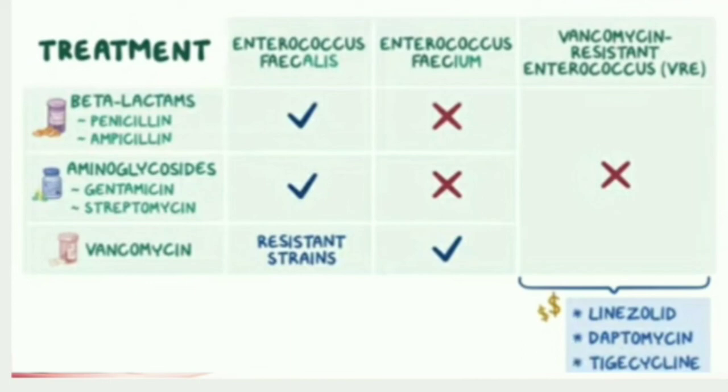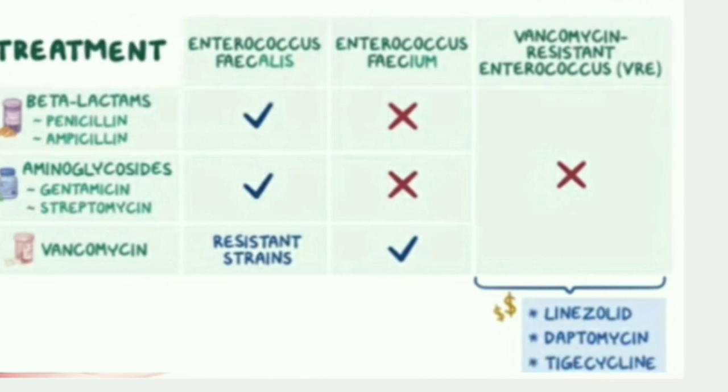The majority of the Enterococcus faecium are highly resistant to beta-lactams and aminoglycosides. Here we can use vancomycin. Sometimes both Enterococcus faecalis and faecium can be resistant to vancomycin. That time it needs expensive treatment with linezolid, daptomycin and all.